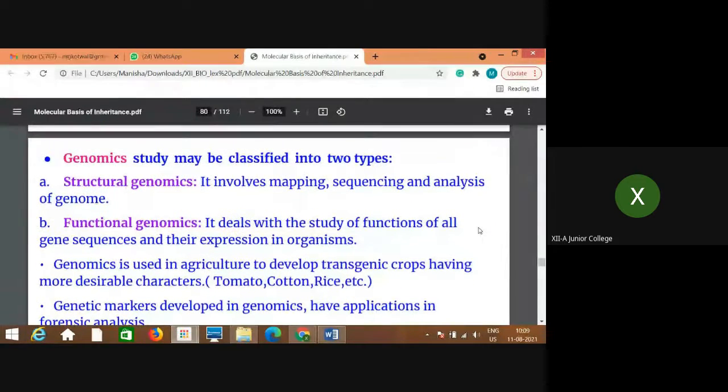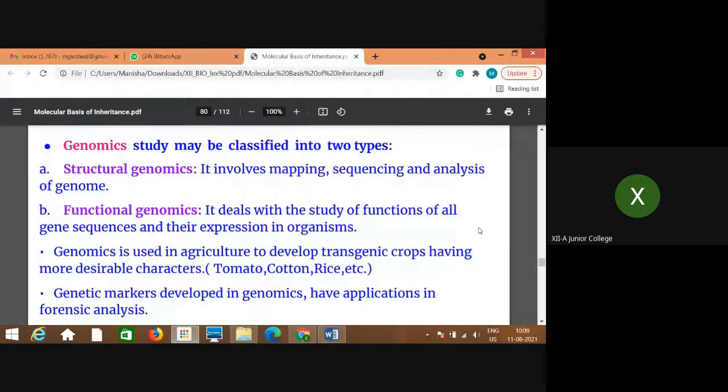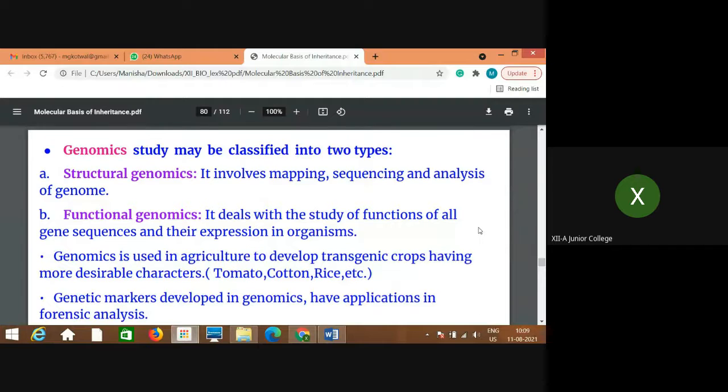Genomics study may be classified into two types. First is structural genomics, which involves mapping, sequencing, and analysis of genome, whereas functional genomics deals with the study of functions of all gene sequences and their expression in organisms. For example, in structural genomics, the entire genome of that particular organism is mapped, the base pairs of those genes are sequenced, and then analysis of this is done.